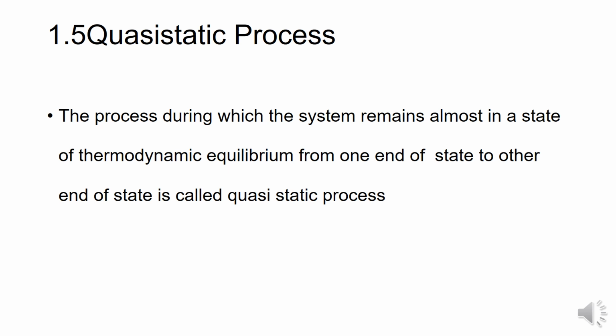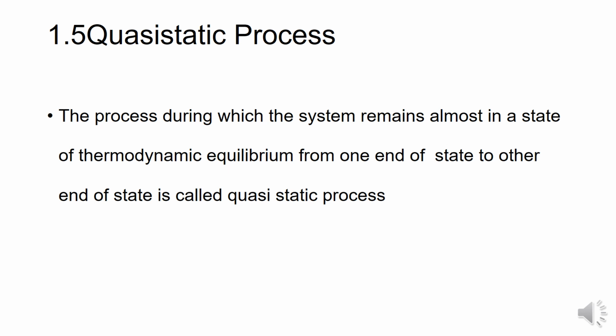Next, coming to the quasi-static process. Static means equilibrium, and quasi means slowly. The process is involved in such a manner that the system is in equilibrium or nearly in equilibrium from the initial state to the final state. So the process is called a quasi-static process. The process during which the system remains almost in equilibrium from one state to another state is called a quasi-static process.